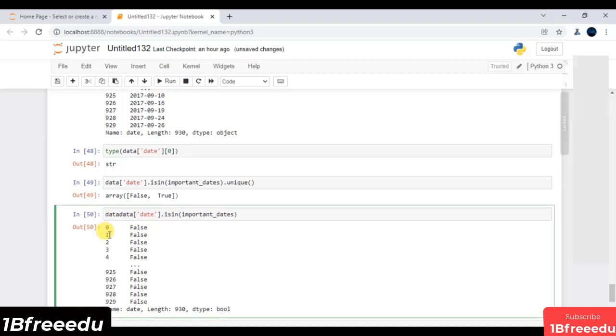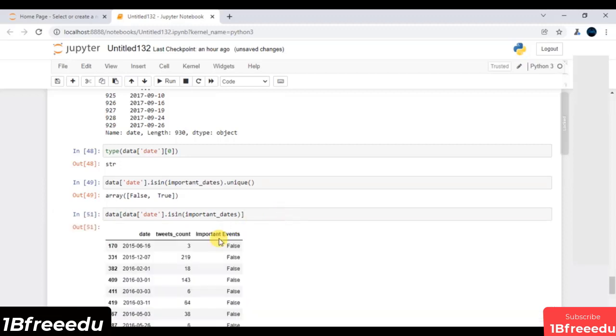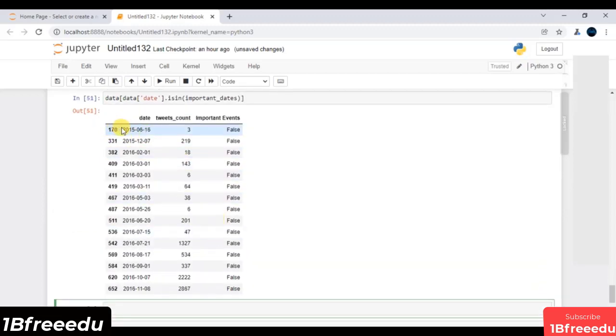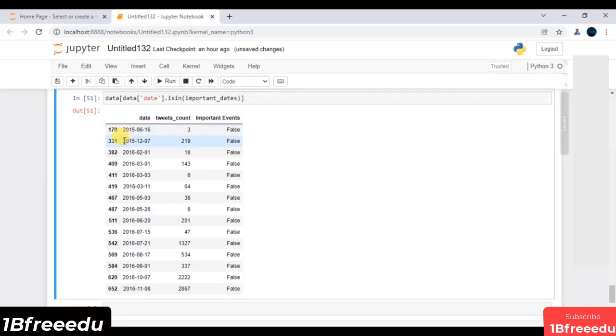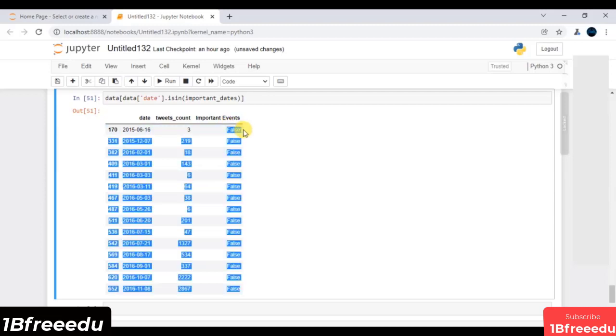Now I have to pass this filter inside my data, which is my data frame. And if I execute, these are all the important dates that I am getting. Now with respect to important date, I have to just assign values too.